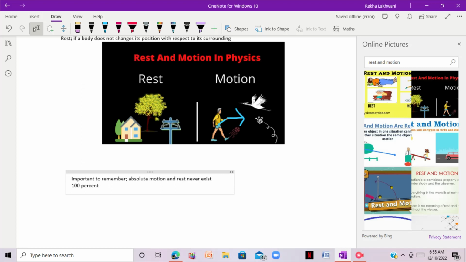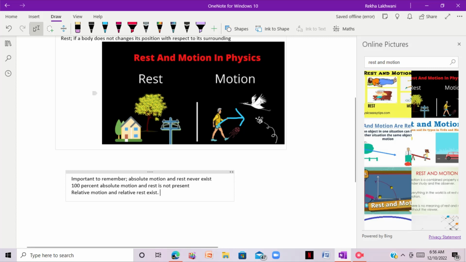Now what does that mean? It means, according to one observer, you are in motion, but according to another observer, you are at rest.